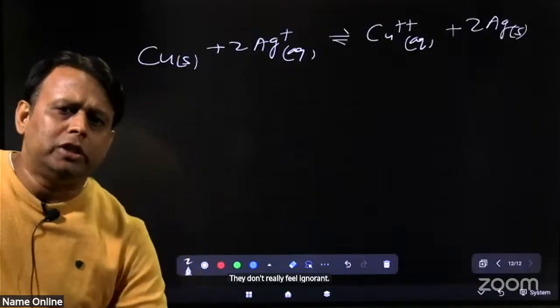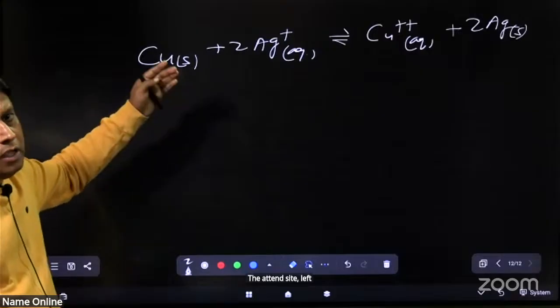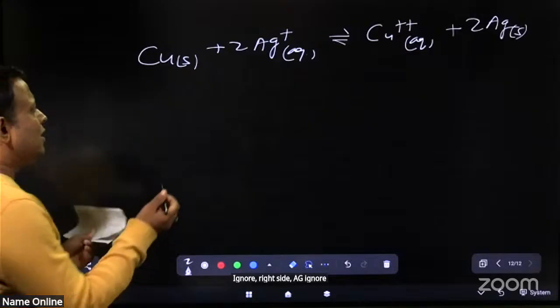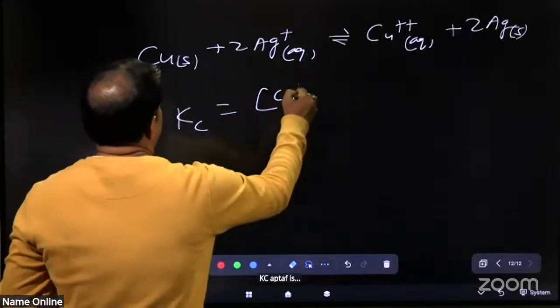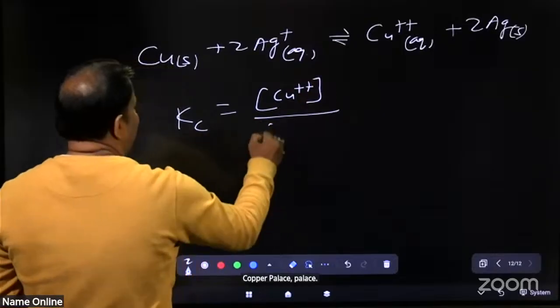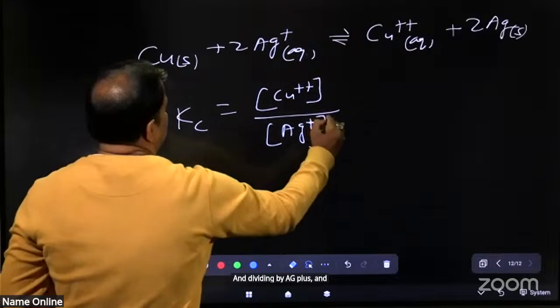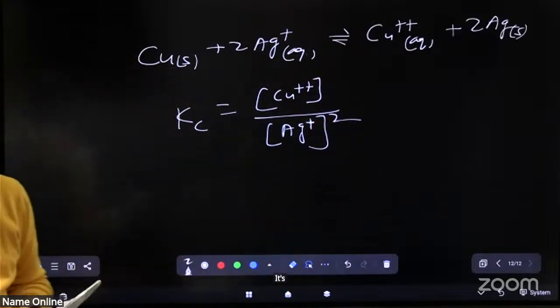In your question, on the reactant side copper solid is ignored, on the right side Ag solid is ignored, then what will be Kc? Kc is Cu2+ divided by Ag+ squared. Clear? It's the formula of Kc.